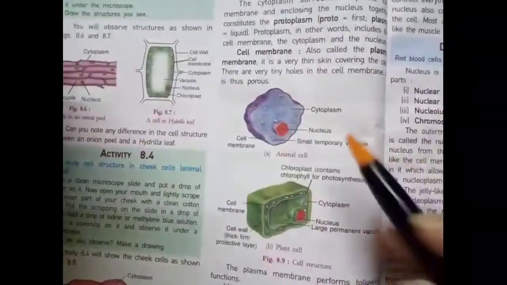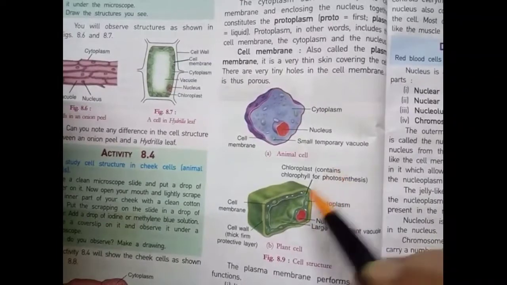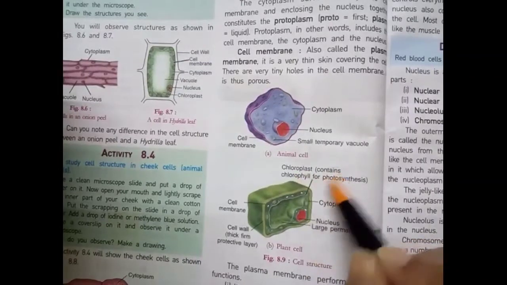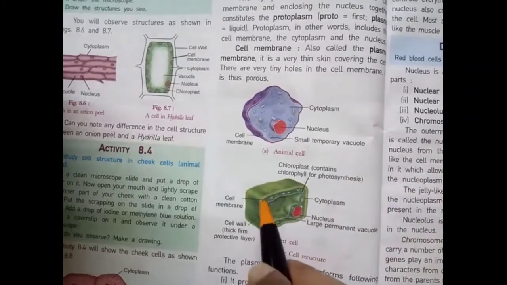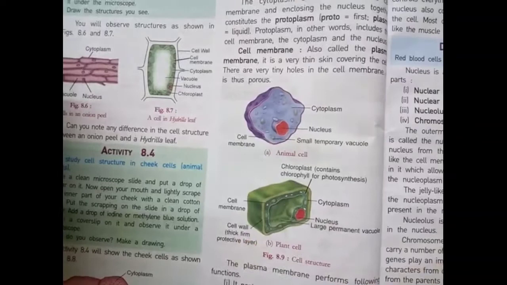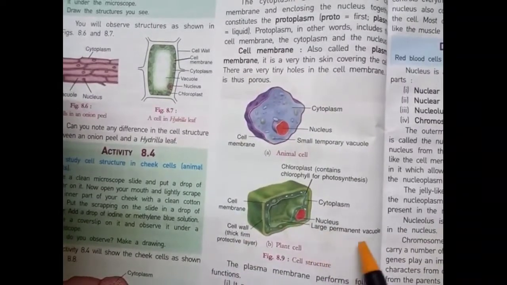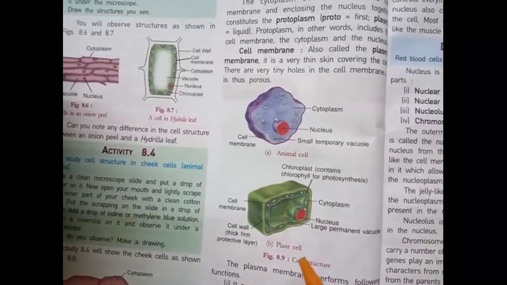Same things in the case of the plant cell. This is the nucleus, and this is cytoplasm, and this is the chloroplast, which contains chlorophyll for photosynthesis, and this is the cell membrane. This is the cell wall, a thick firm protective layer, and this is the large permanent vacuole.